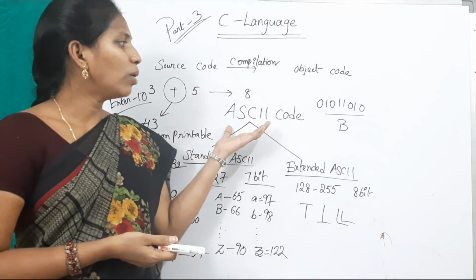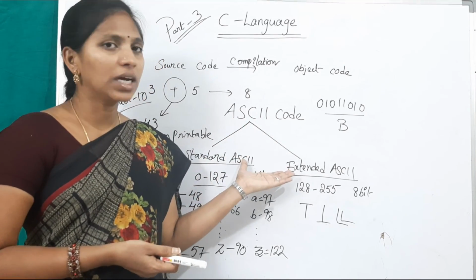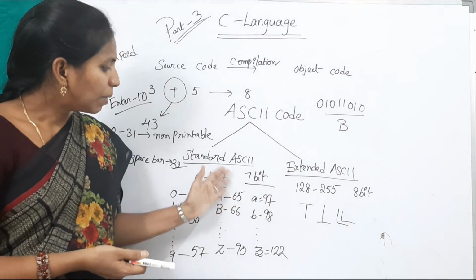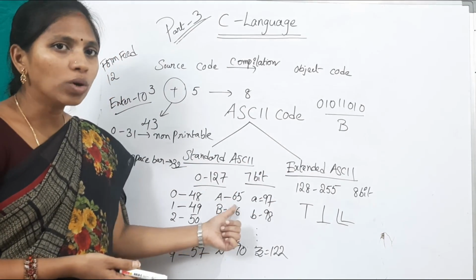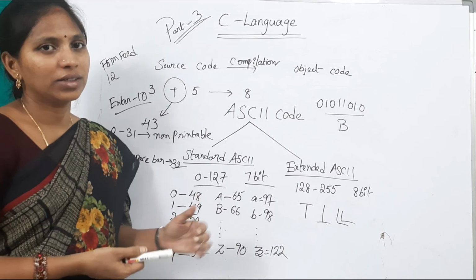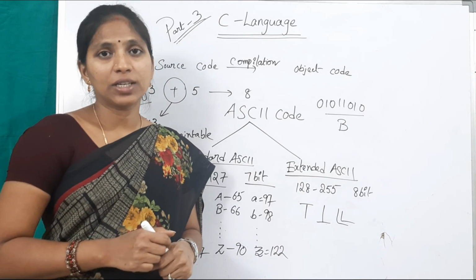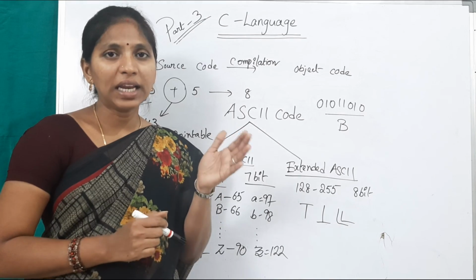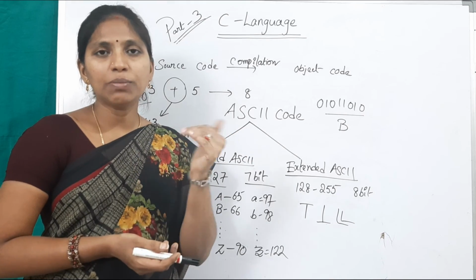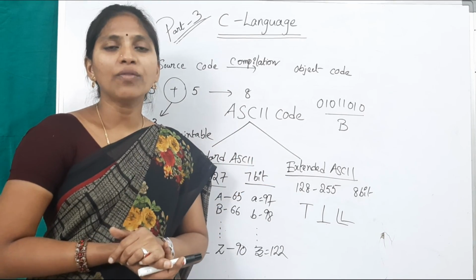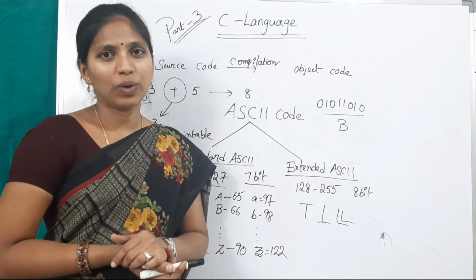This is all about ASCII codes and their types and some important ASCII codes for given characters. In the next video, we will see conversions: conversion of binary to decimal and decimal to binary, and types of number systems in C language.